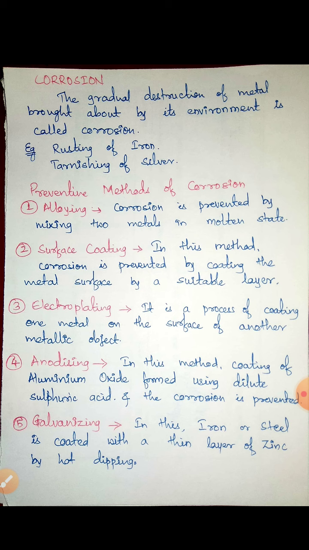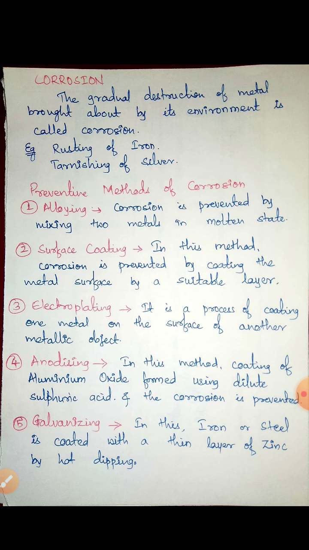So, what is happening when there is rusting of iron? We clean the rust off the iron. So, in this process, what happens? Part of the metal is destroyed. In this process of cleaning the rust out of the iron, what is happening? Iron is destroyed. Therefore, the metal is gradually undergoing destruction. It is slowly undergoing destruction. So, what is happening in this case is that corrosion takes place by the environment of the metal. So, what is the environment of the metal?